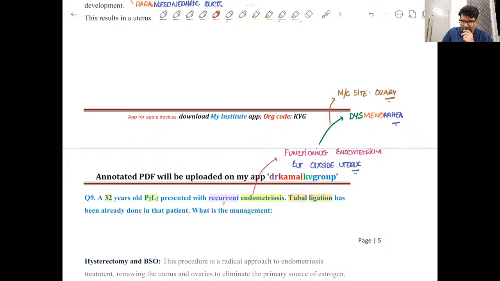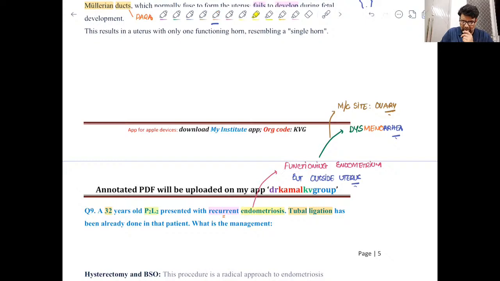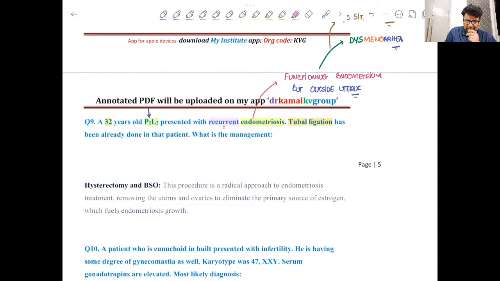Now the lady is having the problem again and again. So what we need to do, and it seems the lady has already completed the family size, so better we can remove the uterus. But in this particular case, along with the uterus, we have to remove the fallopian tubes and the ovaries as well. So that surgery is known as hysterectomy, that is uterus removal. Then bilateral means both sides.